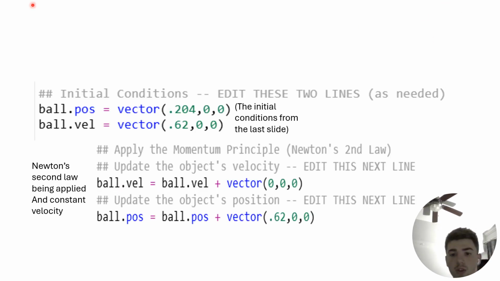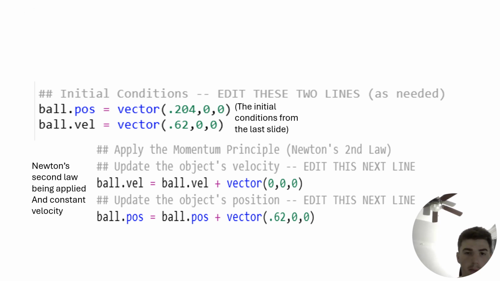So this is the code that we use for the GlowScript. The top two things, you can ignore the grayed out stuff. These are the initial conditions from the last slide. The top of the bottom two is the velocity update equation, and because there's zero net force, there's zero acceleration, so therefore it's not changing. That's why it's a zero vector. The bottom one is the position update equation, as was also derived in that slide up front. And that's just showing, you can see the initial velocity and how it's changing the position.